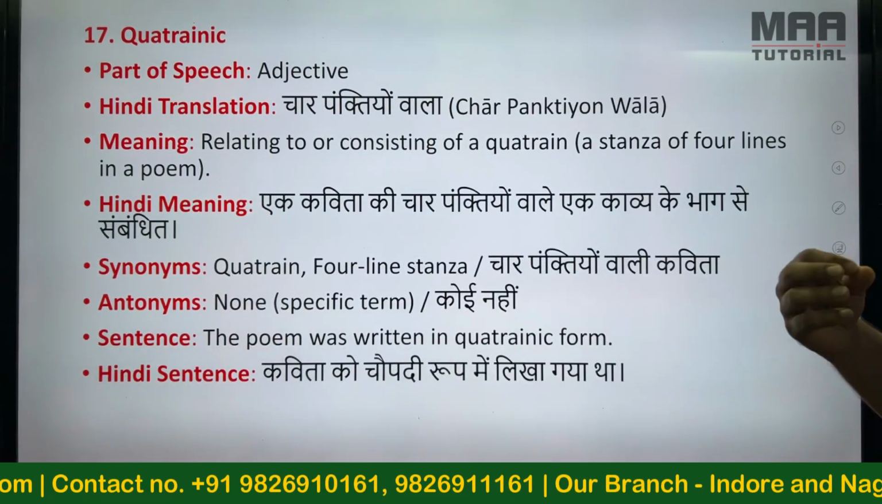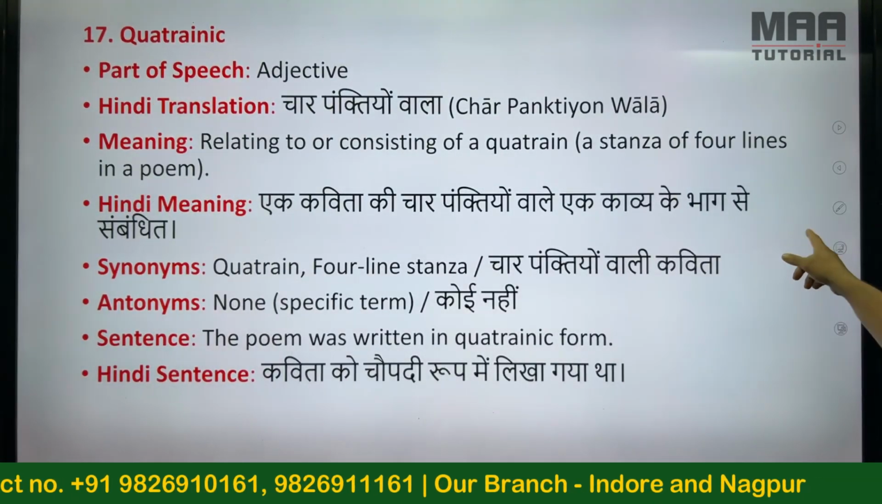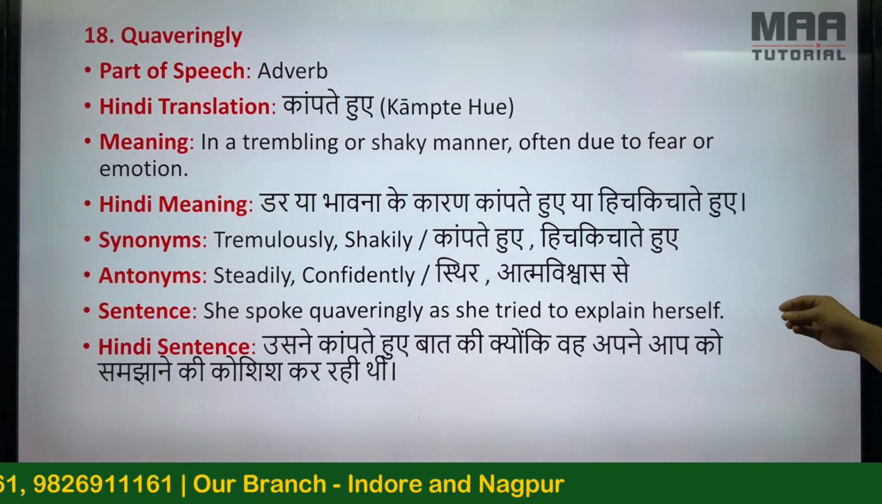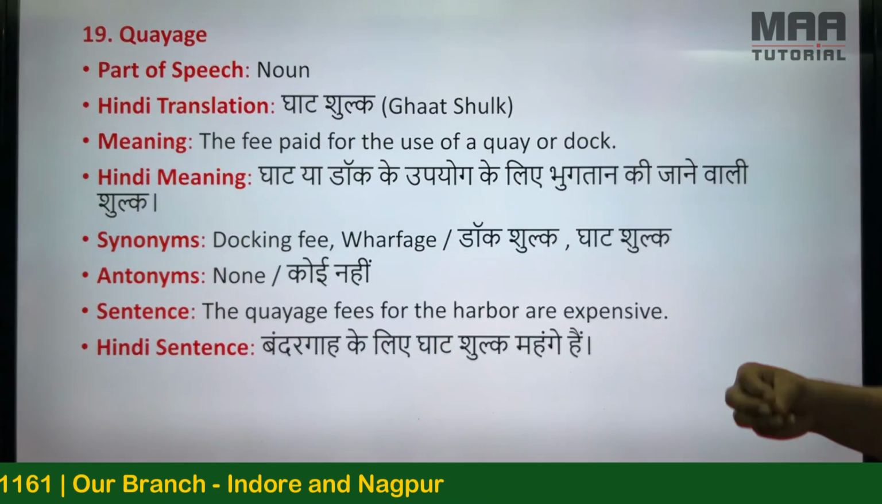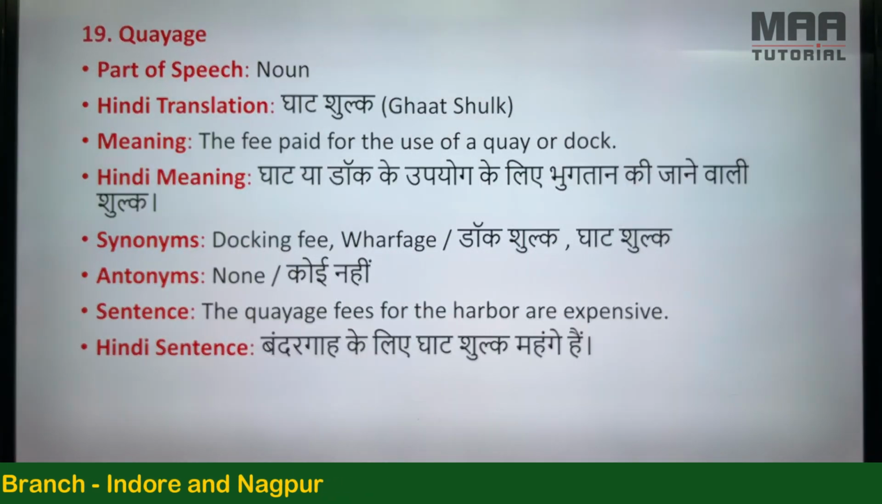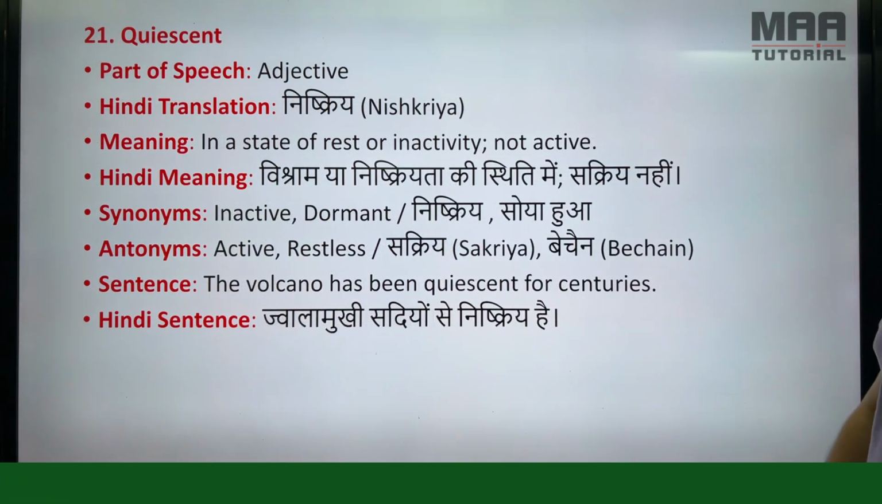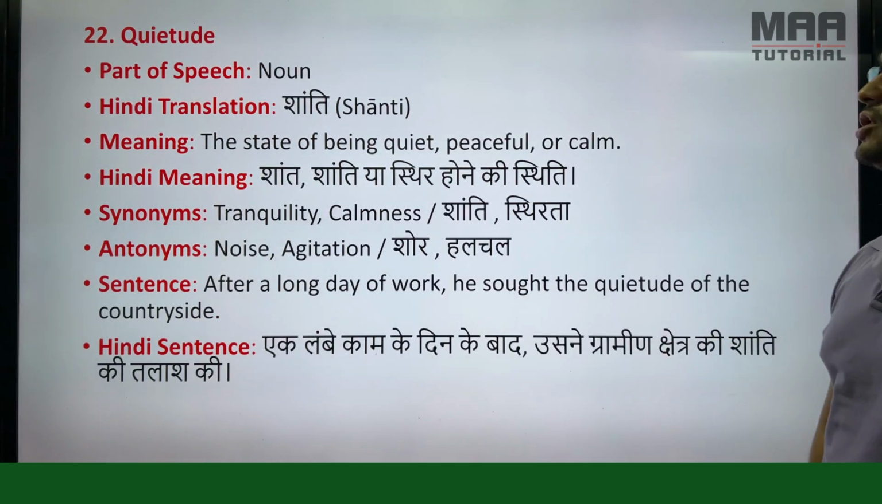Quatrainic, char panktiyon wala. The poem was written in quatrainic form. Quaveringly, kampte hue. She spoke quaveringly as she tried to explain herself. Voyage, ghat shulk. The voyage fees for the harbor are expensive. Querulous, शिकायत करने वाला. His querulous tone annoyed everyone in the room. Quiescent, nishkriya. The volcano has been quiescent for centuries.